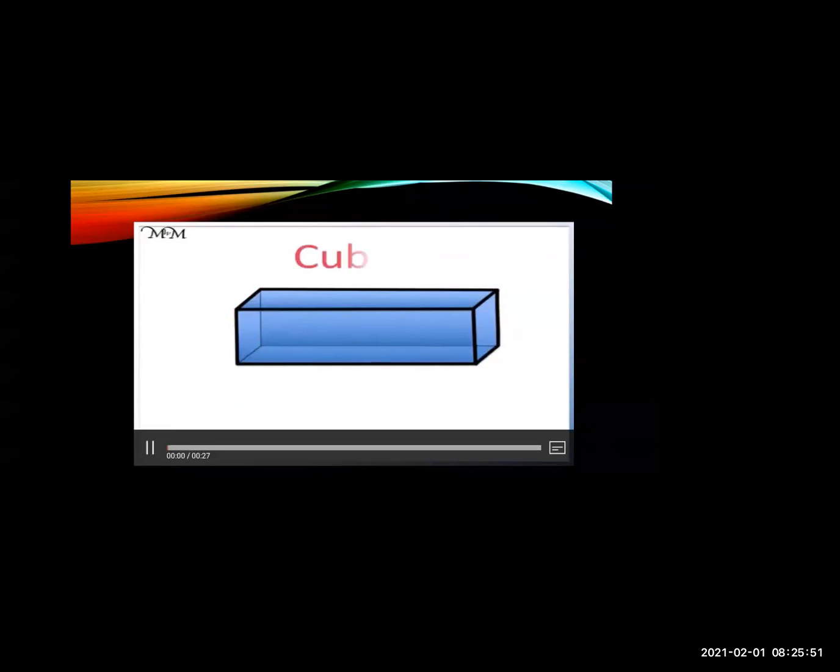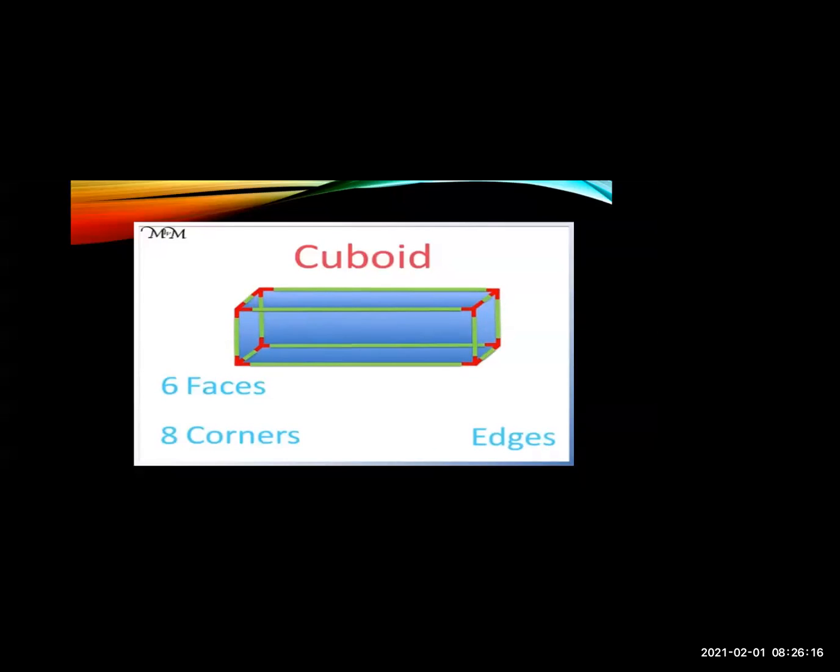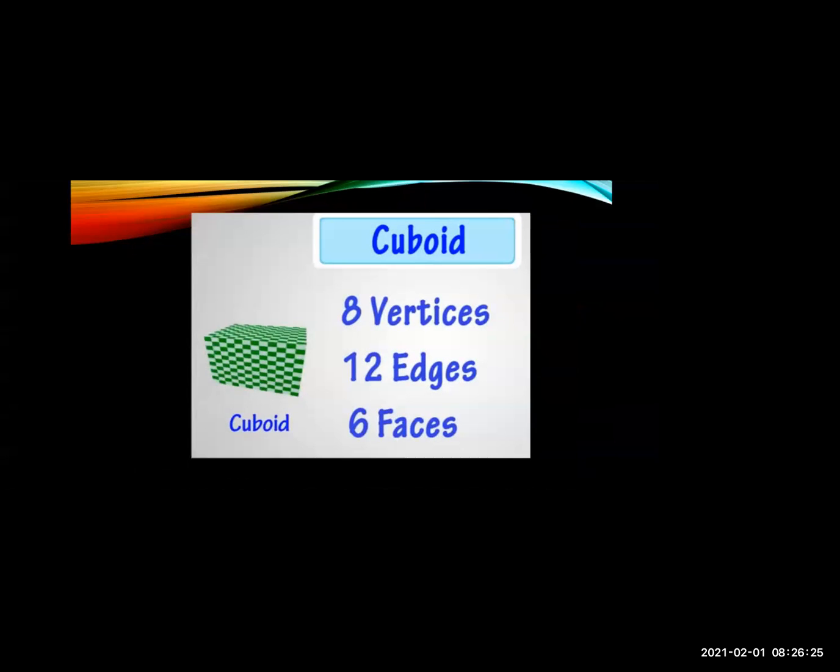You can see again. See, the faces will be 1, 2, 3, 4, 5 and 6. Okay, so 6 faces. And the vertices 1, 2, 3, 4, 5, 6, 7, 8. Then the edges 1, 2, 3, 4, 5, 6, 7, 8, 9, 10, 11 and 12. So there are 12 edges. Now in a cuboid there are 8 vertices, 12 edges and 6 faces.